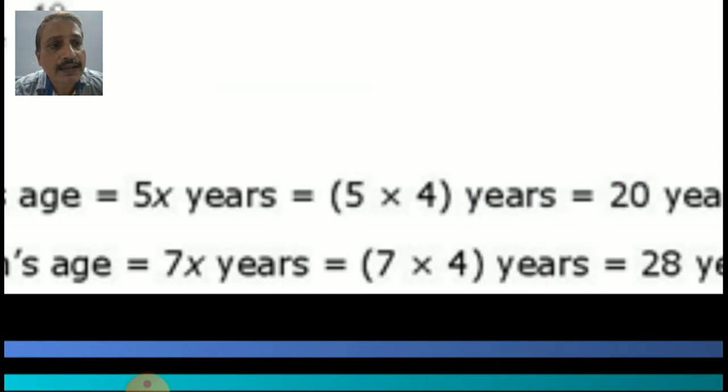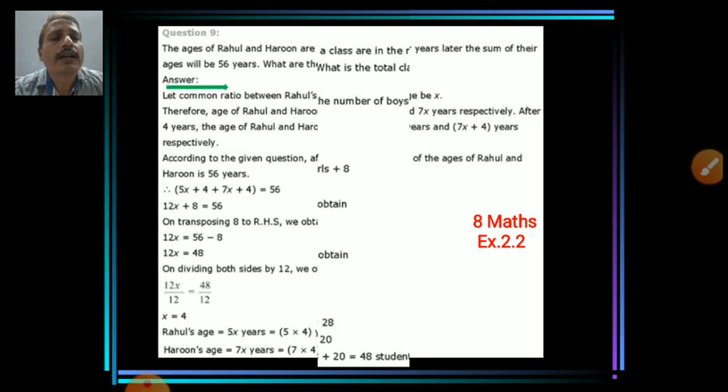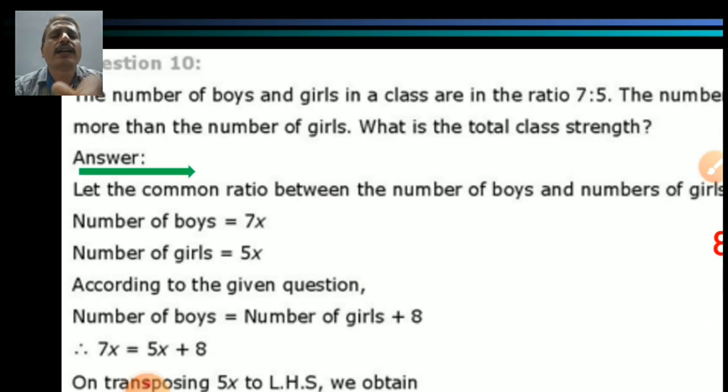Very nice. So question number 9 is all completed. Now look at question number 10. Question number 10 is telling us the number of boys and girls in a class are in the ratio 7:5. Students, be careful, don't interchange. Boys and girls are both separate. First they said boys in the question, then girls. So boys are 7 and girls are 5.